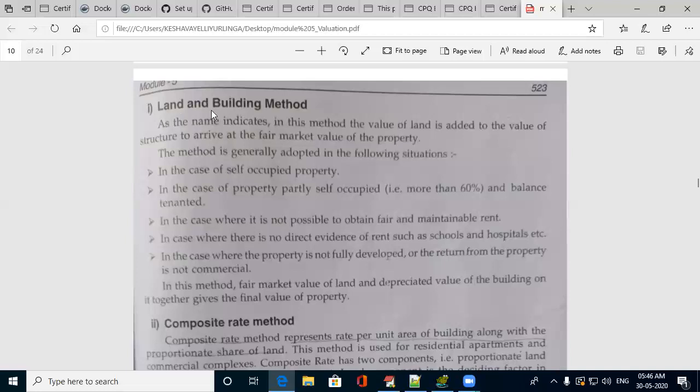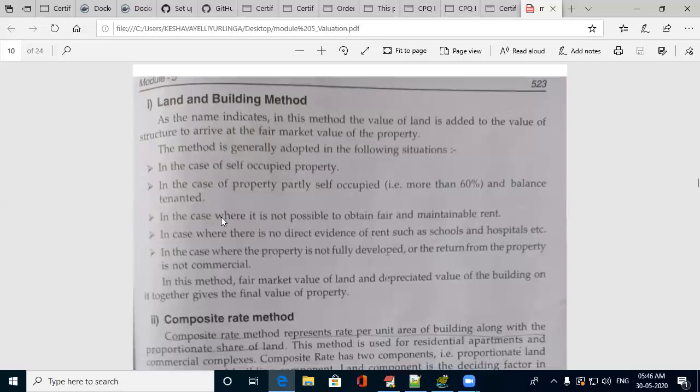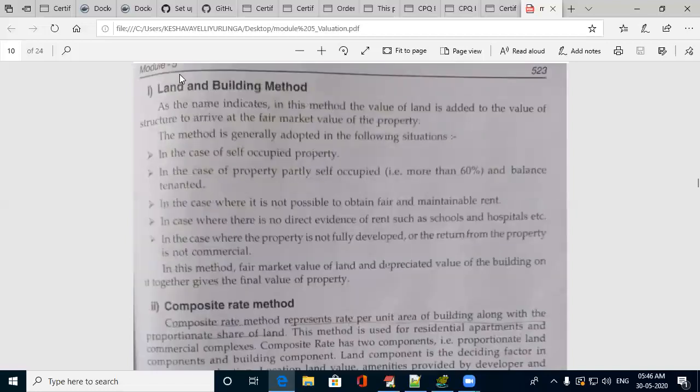This method is called the land and building method. There are a few points also; you can go through this. And if this is known, then after a few years, when you are putting the property up for sale or mortgage, at that particular period, by considering the obsolescence, depreciation and many other things, its value at a particular time can be known.